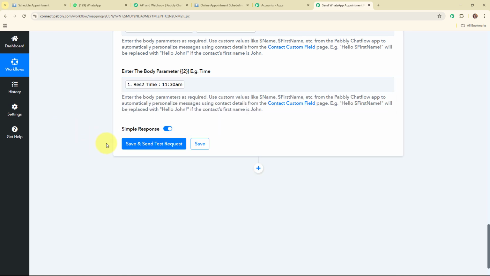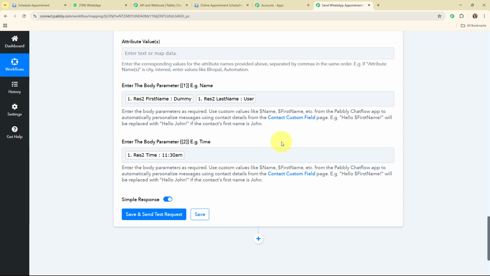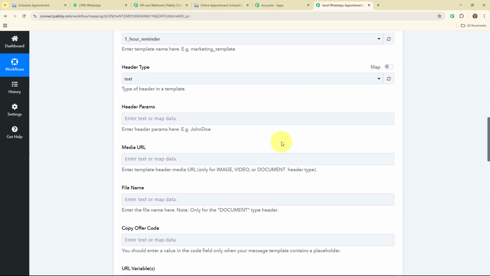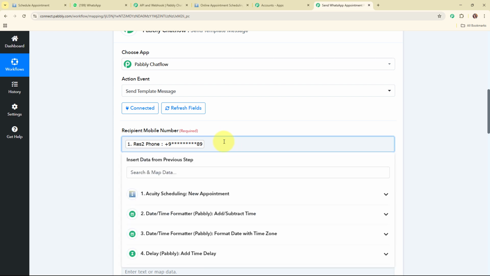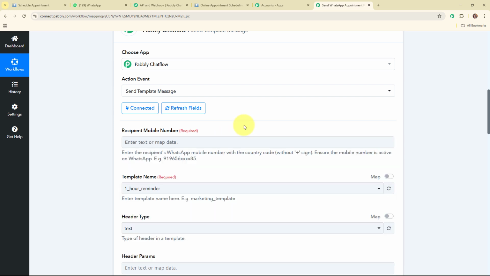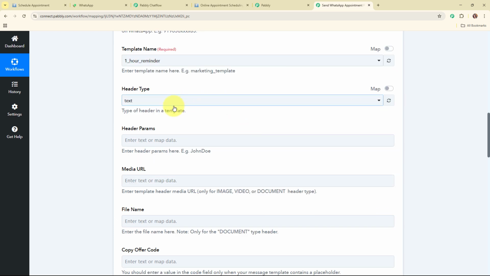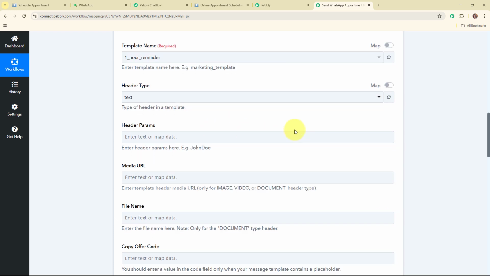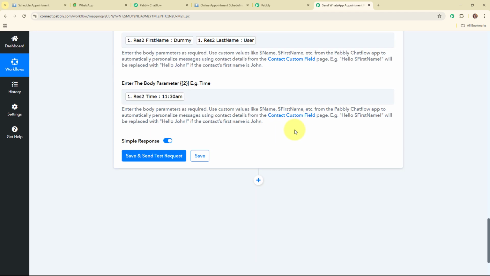And now after entering all the required details, I'm going to click on save and send test request. But before clicking on save and send test request, I'm going to replace this dummy user number with my original number so that I can receive a WhatsApp message. So let me add my own phone number. Alright, I've successfully added the number. Now I'm going to move forward and click on save and send test request.